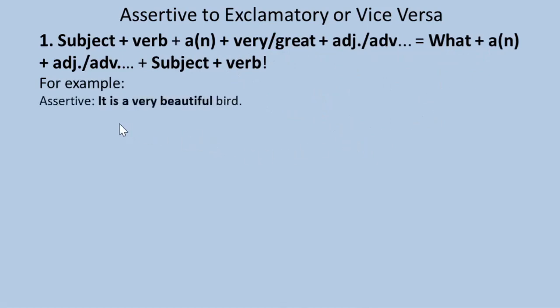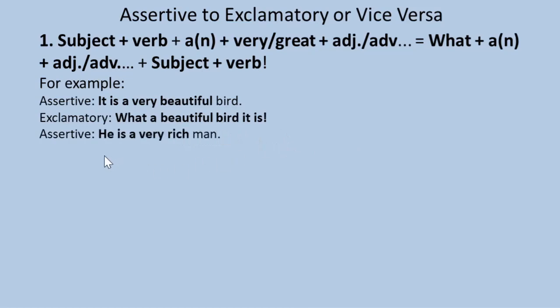For example, assertive: It is a beautiful bird. Exclamatory: What a beautiful bird it is. Assertive: He is a very rich man. Exclamatory: What a rich man he is.